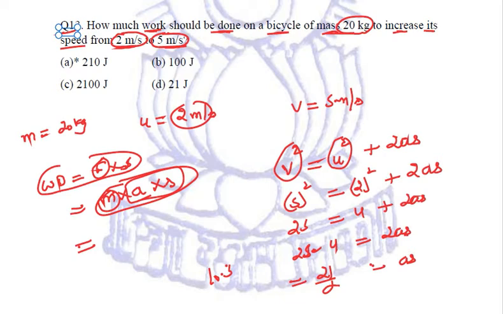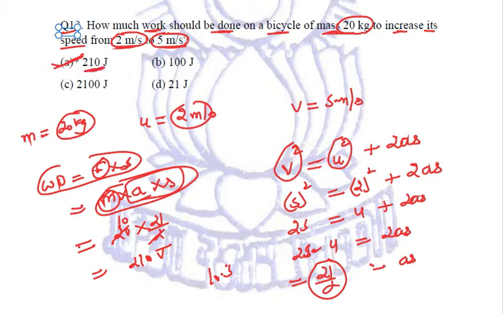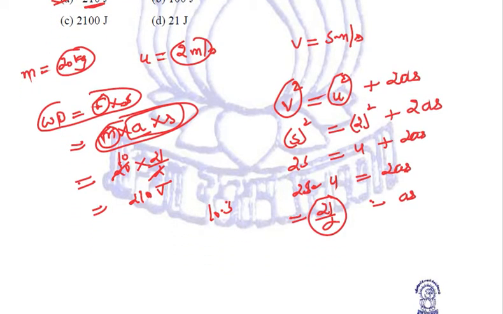Mass is given to us in the question to be 20, and the value of as comes out to be 21 by 2. Cancelling it out with 10, our answer is 210 joule, which is our A option, 210 joules. So this is also a numerical. We need to solve this in order to get our answer.